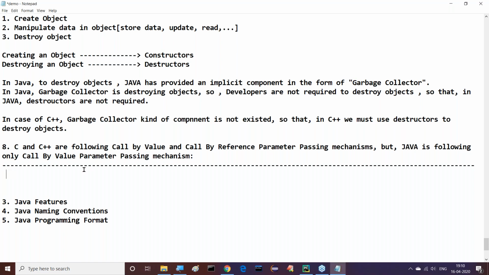Now, before going to understand whether call by value and call by reference are followed or not followed in C, C++, and Java, first we have to understand what call by value is and what call by reference is. First, we have to observe clearly the meaning of call by value and the meaning of call by reference. Then after that, we will understand which things are possible and which things are not possible in the case of C, C++, and Java.